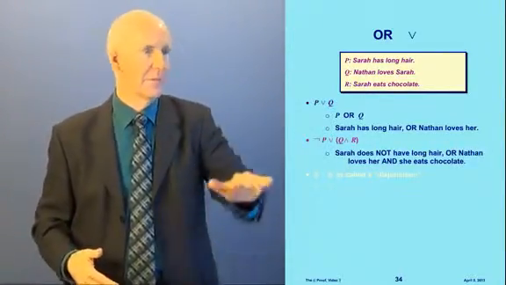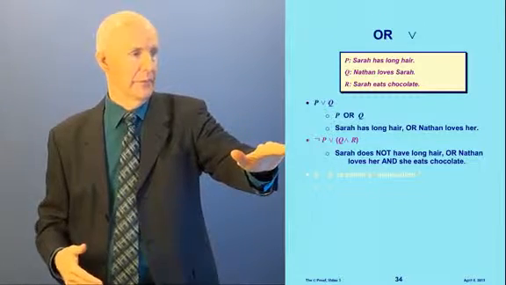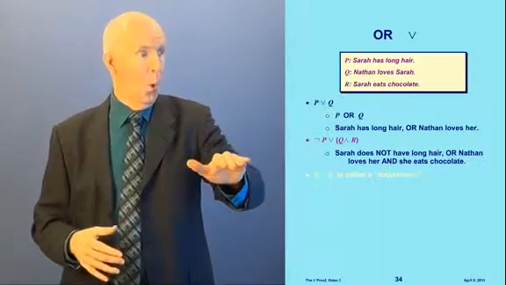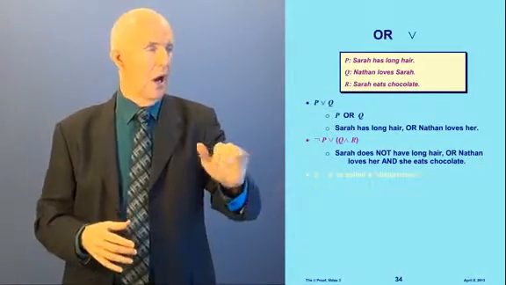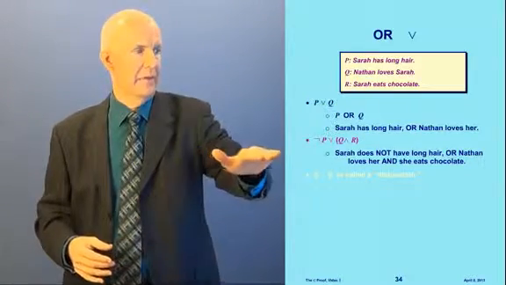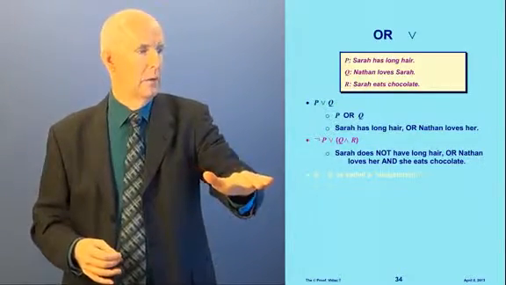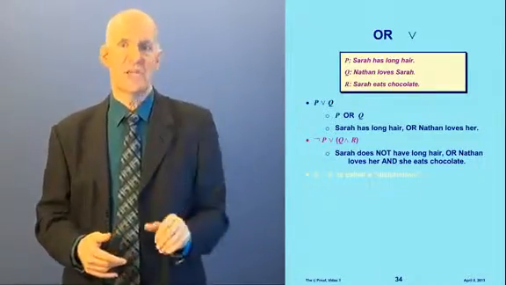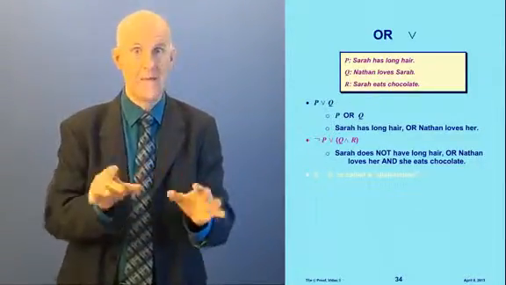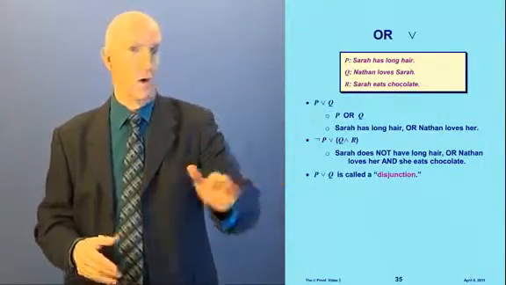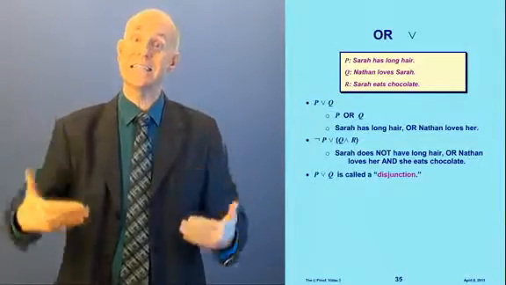Here's another example, a little bit more complicated now. Look at this one. I'm just going to read the letters first. Not P or Q and R. Now, here's how I could say this in English. Sarah does not have long hair or Nathan loves her and she eats chocolate. Now, there is an issue here about the parentheses and what that means. We'll talk about that in a few minutes. Now, a sentence that is of this form with the or is called a disjunction.